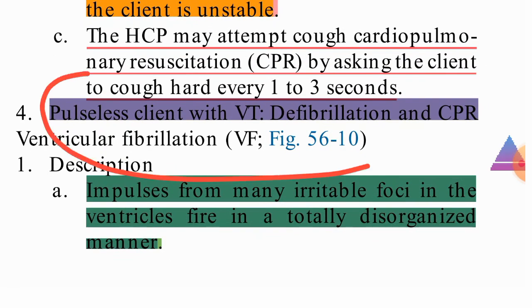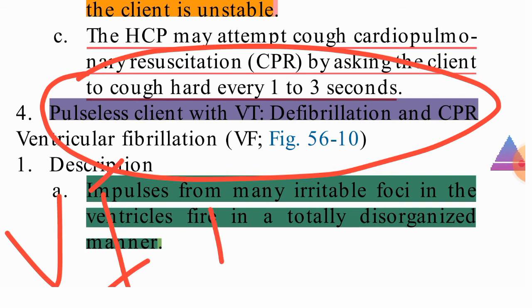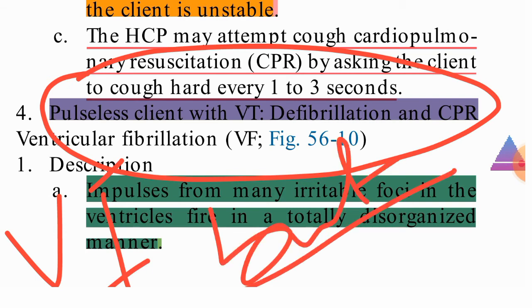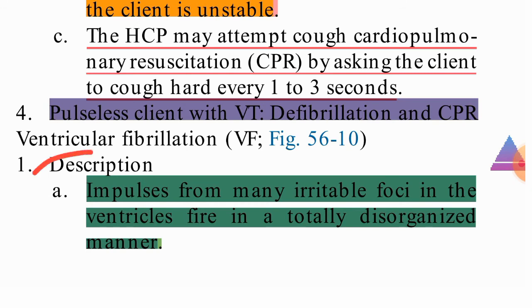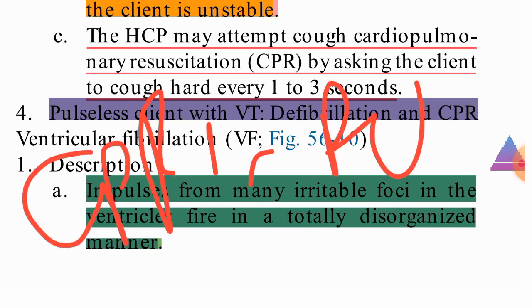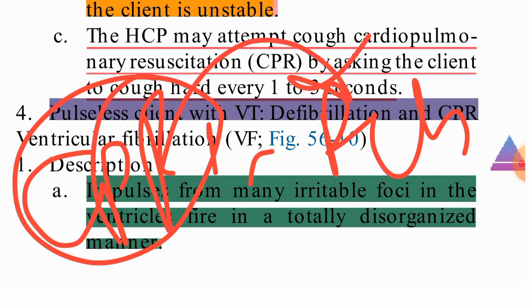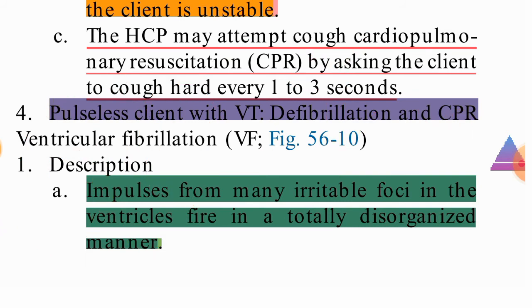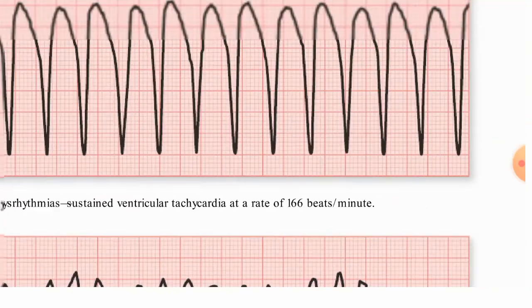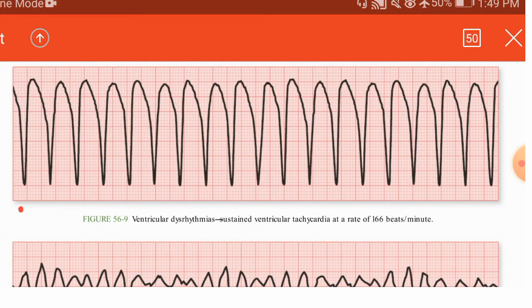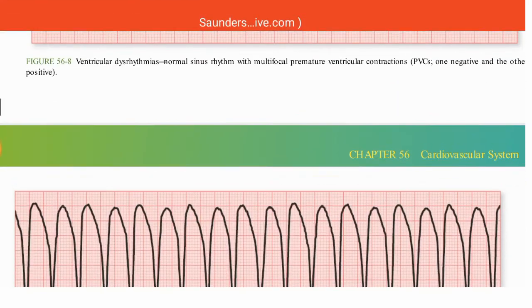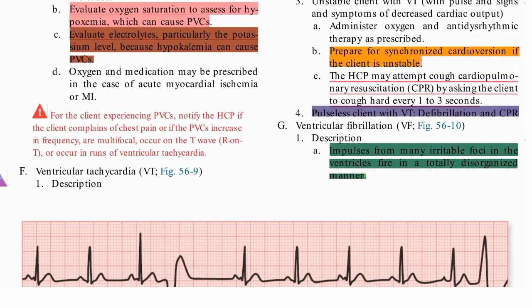Next, one more point is the pulseless client. If the client is pulseless with VT, ventricular tachycardia, but no pulse, the treatment of choice is CPR and defibrillation. First we need to start the CPR, then we need to do the defibrillation. So this is the ventricular tachycardia. I'll show you a picture. It will be like this. In this you are able to see only the QRS complex, no P wave, no T wave, only the QRS complex. So this is ventricular tachycardia.